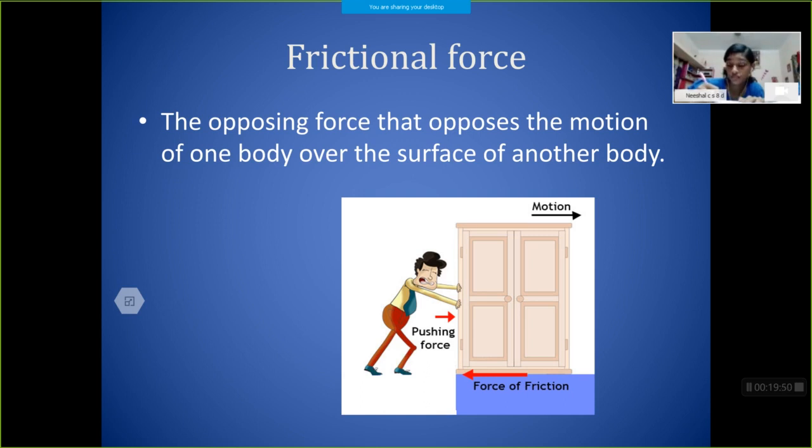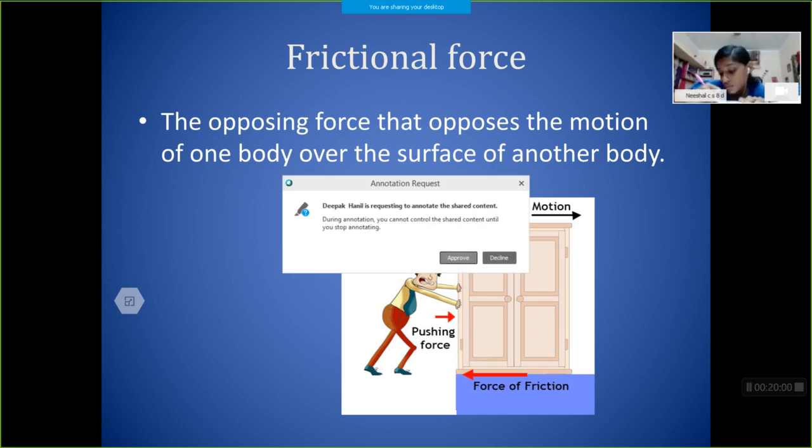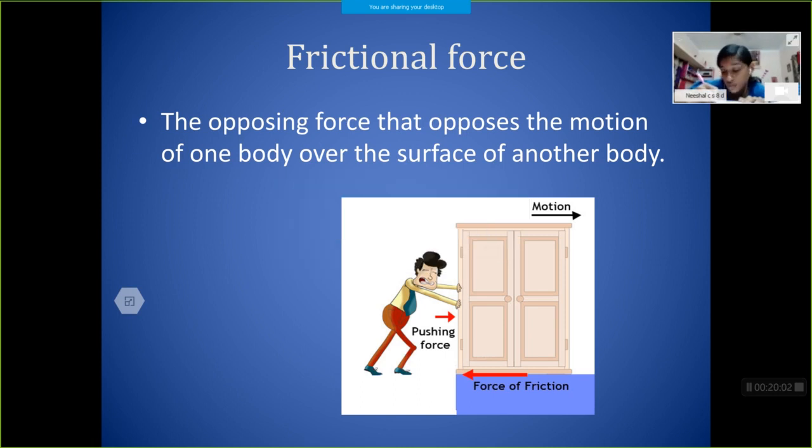It acts on all moving bodies. If a body is in contact with other surfaces, there will be a frictional force acting on it, opposing the motion. One more thing you have to remember is that it is in the opposite direction of motion. Okay.